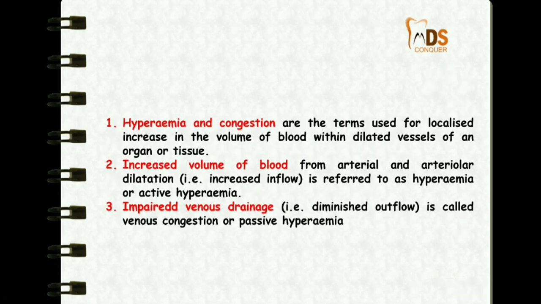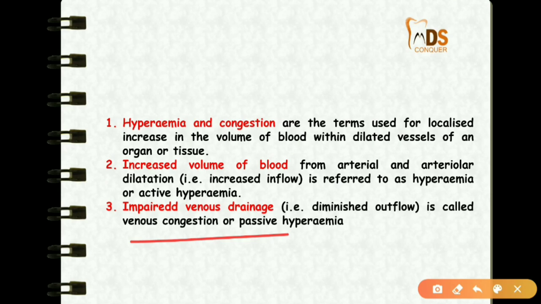Coming to hyperemia and congestion, these terms are used for a localized increase in the volume of blood. Increased volume of blood from arteriolar and arterial dilatation is called hyperemia, or active hyperemia. In this there is increased inflow of blood, whereas impaired venous drainage, that is diminished outflow, is called venous congestion or passive hyperemia. So these are the terms which explain hyperemia and congestion.